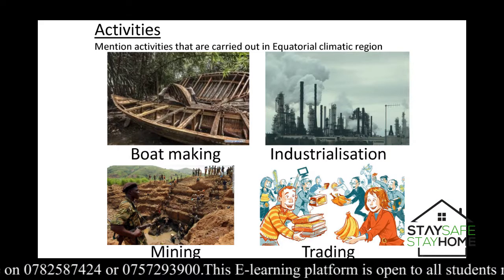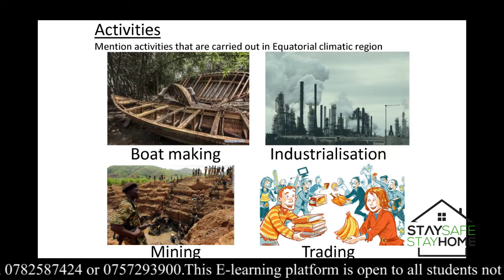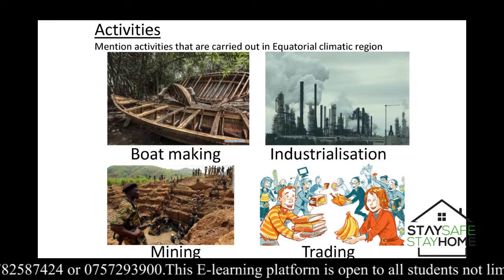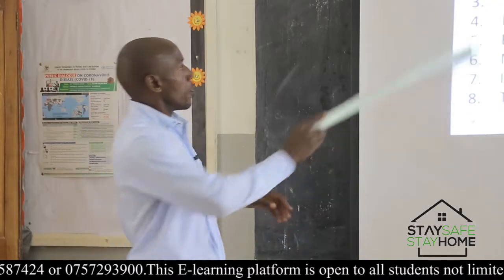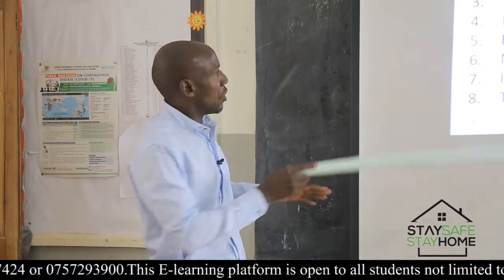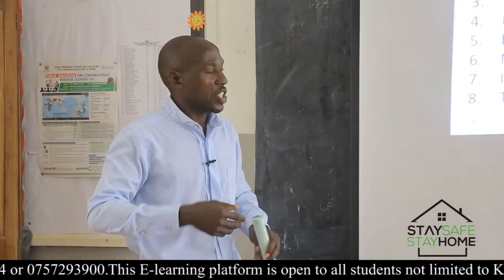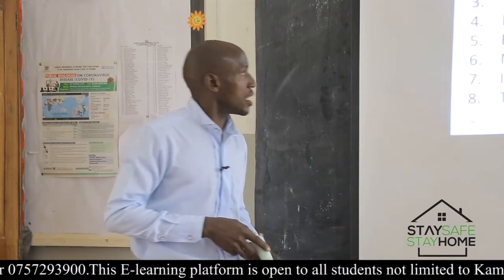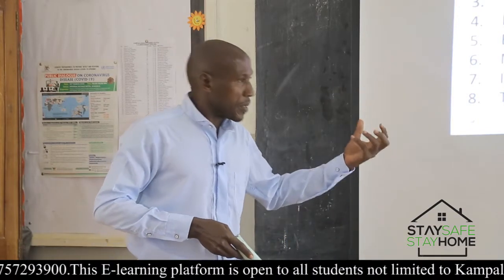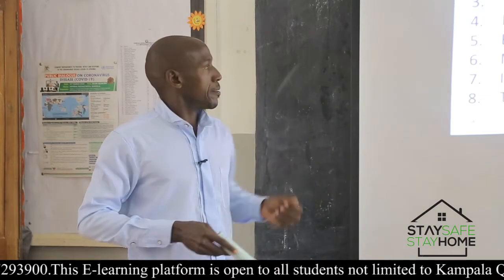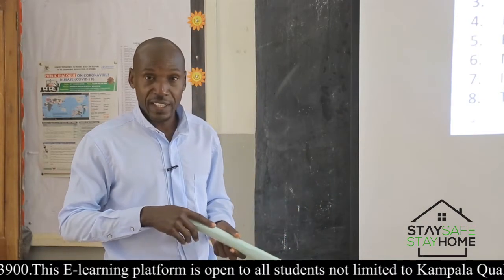There's also trading, where there are industries. A lot of things are manufactured, goods are manufactured. What does that mean? Here, crops are grown. Tourism takes place. You come, you pay money, you see what you want to see. You get timber, you pay money, trading takes place.